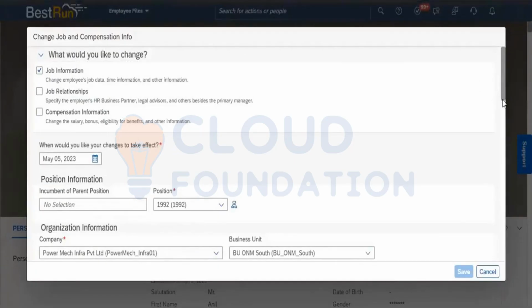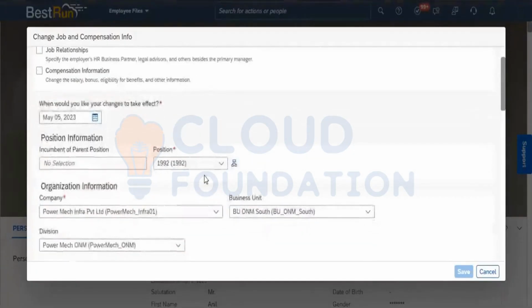Now, suppose I'm making a change in the position. When I'm changing a position, how will the system know that I am changing it? I have to notify the system what the event is and what the event reason is. When I notify the system, it will understand, and according to that, the changes will be updated in the system.